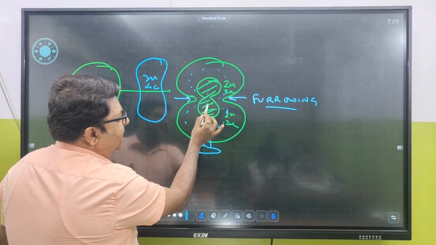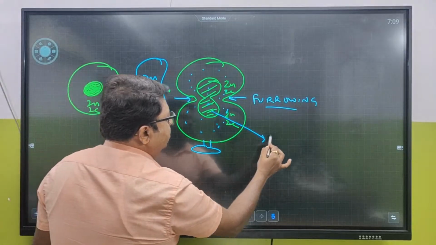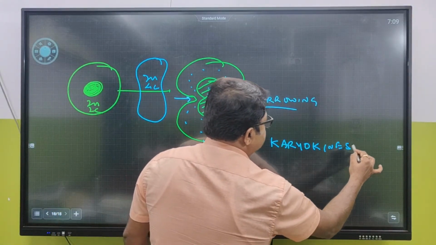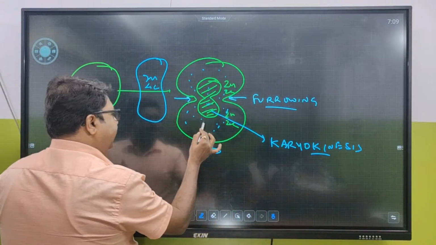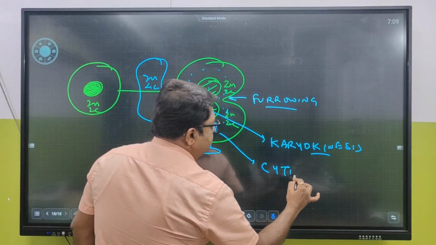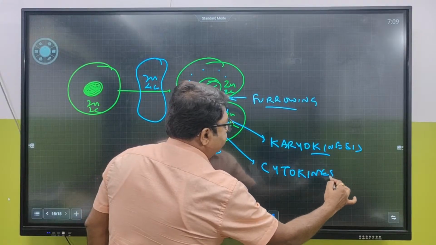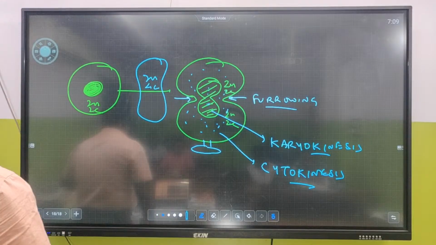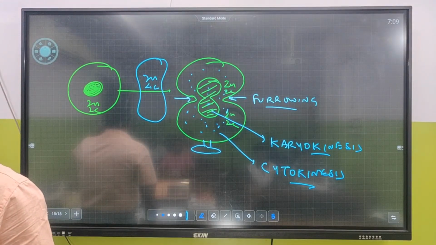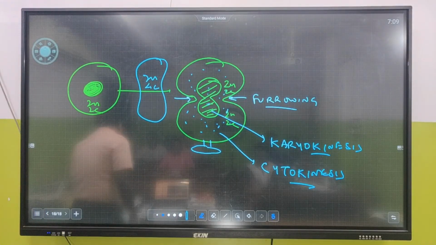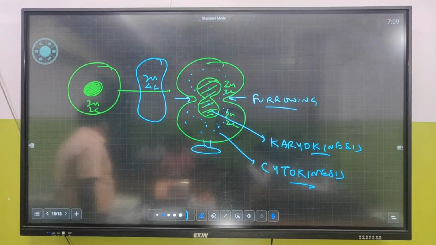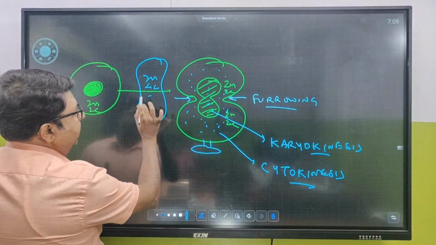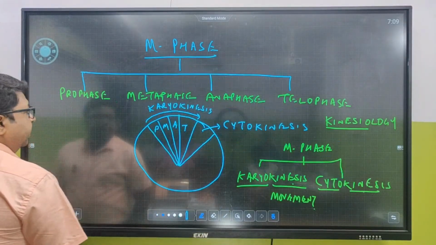So first karyokinesis is going to occur. First nuclear division is going to occur, called karyokinesis, followed by cytokinesis. Any issues with this? Got the point? Very good.